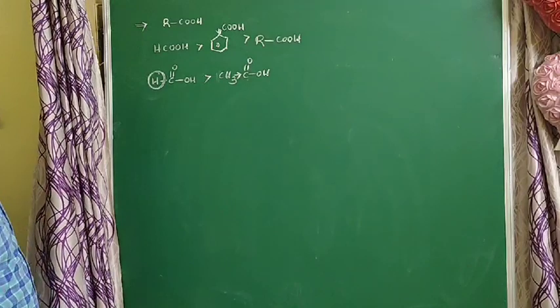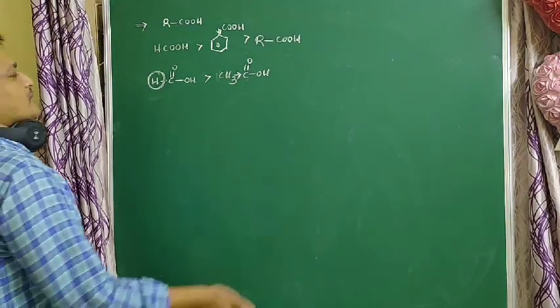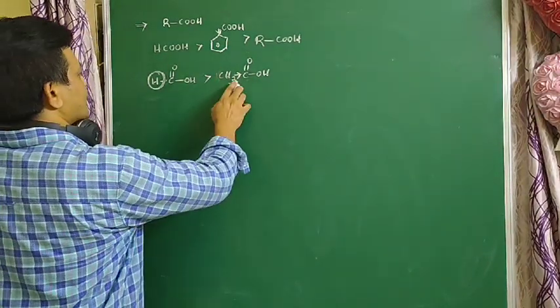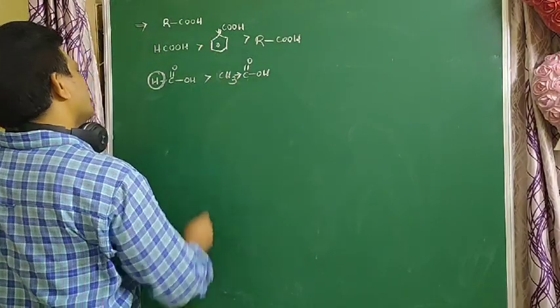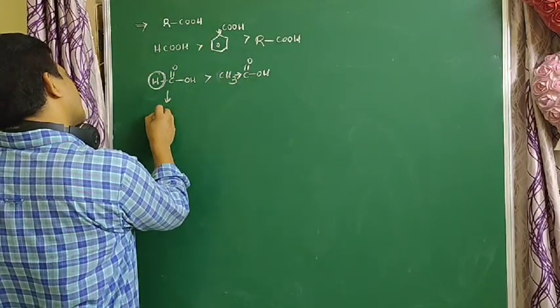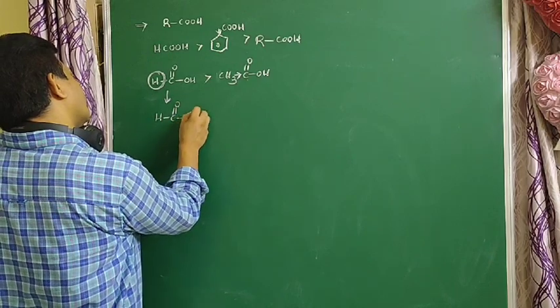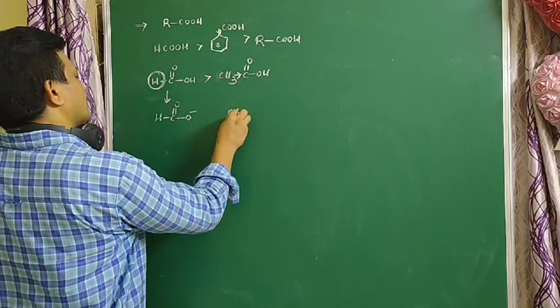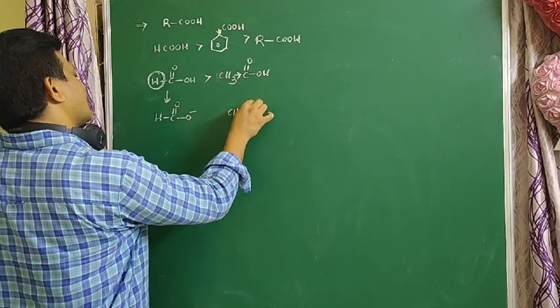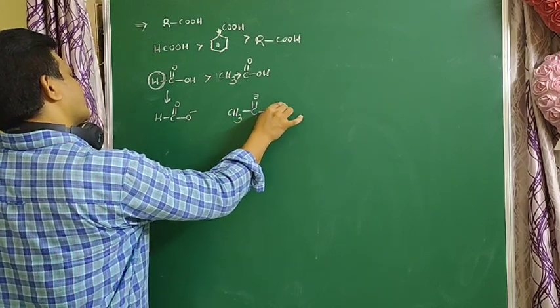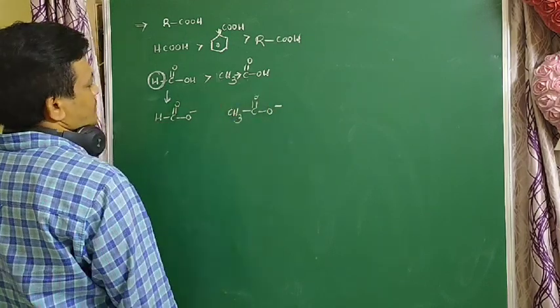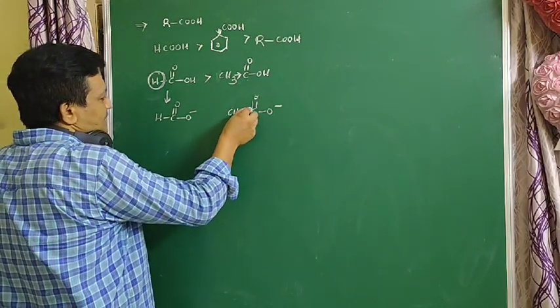If it donates the H plus ion, it forms CH3COO minus, and this negative ion is less stable.